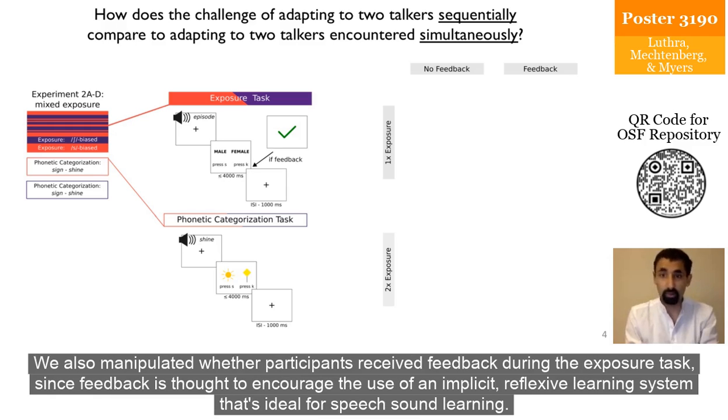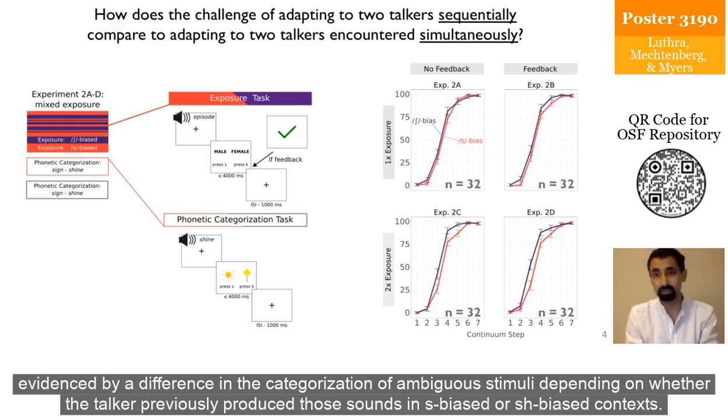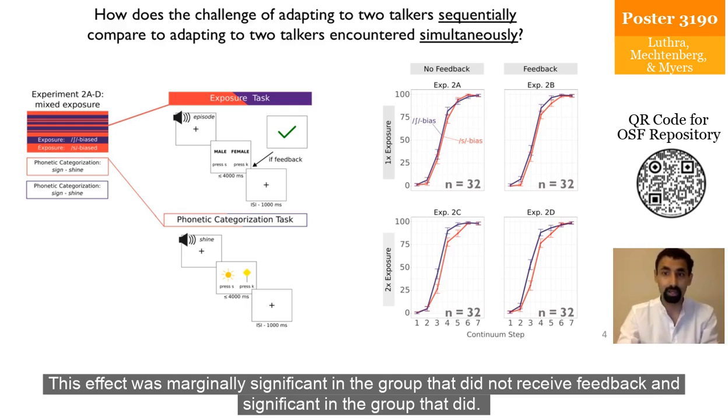We also manipulated whether participants received feedback during the exposure task, since feedback is thought to encourage the use of an implicit reflexive learning system that's ideal for speech sound learning. We found learning in our 2 groups of participants who received double exposure to the stimuli, evidenced by a difference in the categorization of ambiguous stimuli depending on whether the talker previously produced those sounds in S-biased or Esh-biased contexts. This effect was marginally significant in the group that did not receive feedback and significant in the group that did.